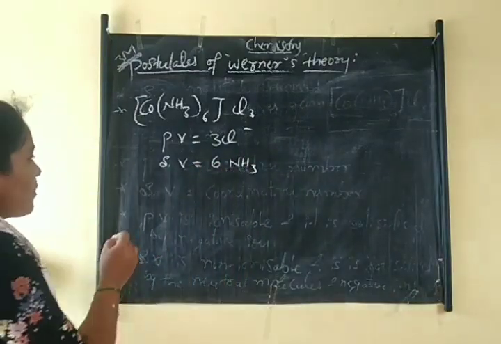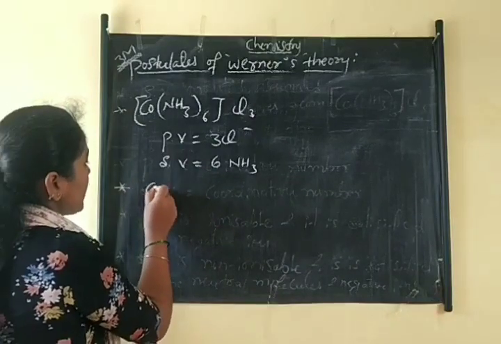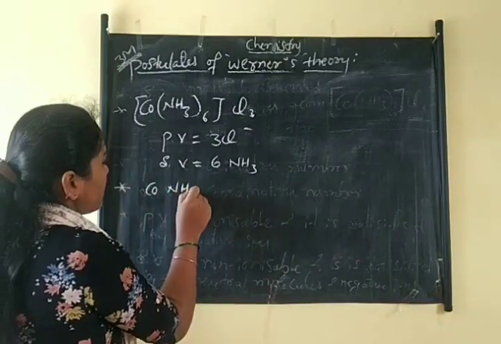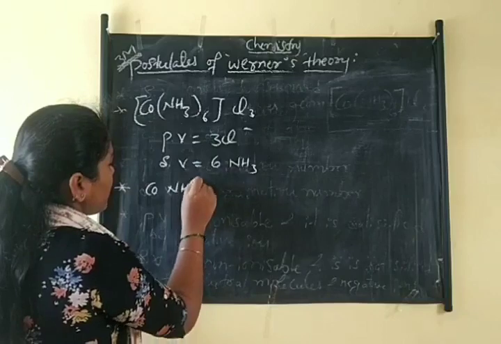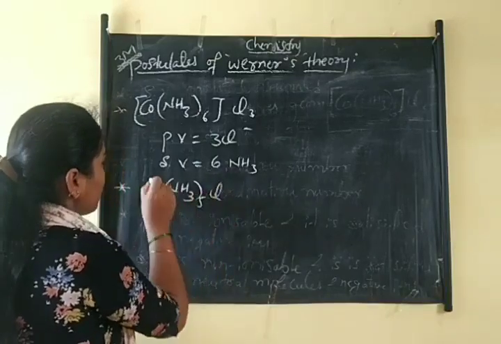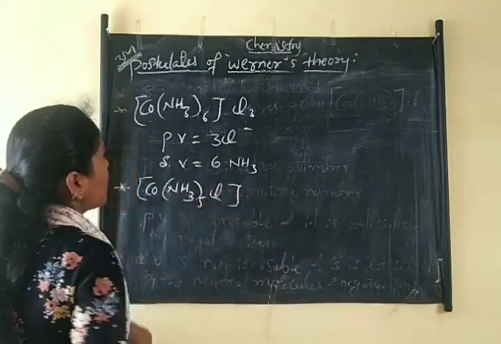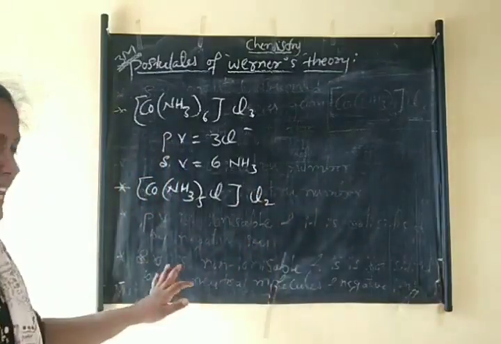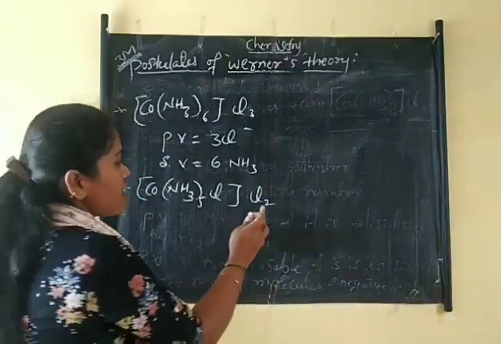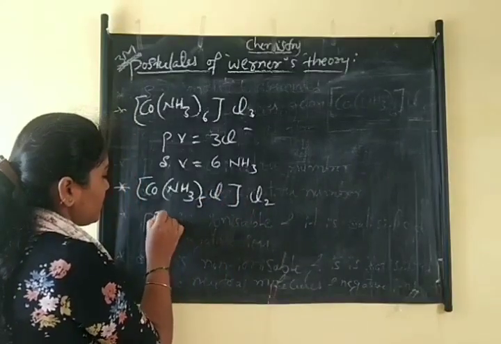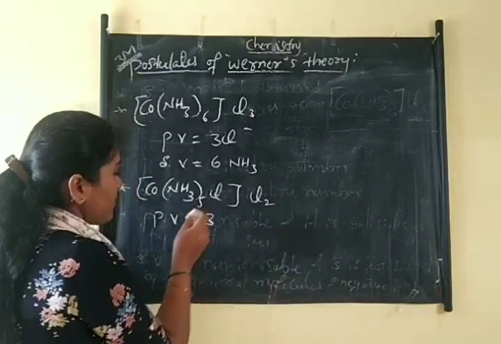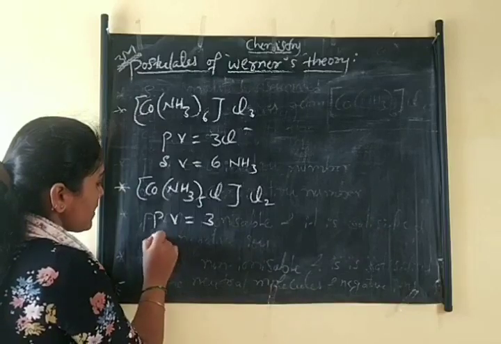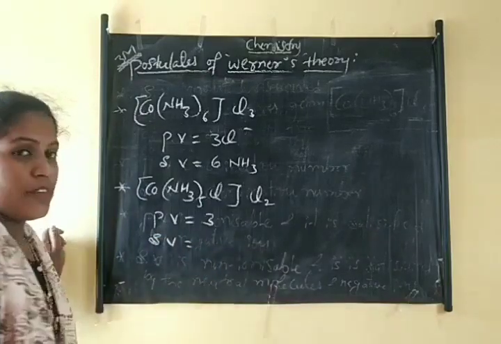Yes. The next example, cobalt. So in this example, the primary valencies are 3 and secondary valencies are 6.